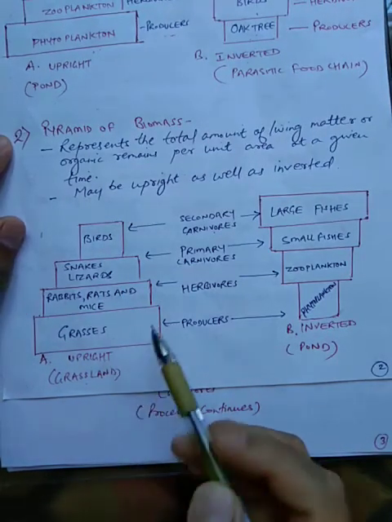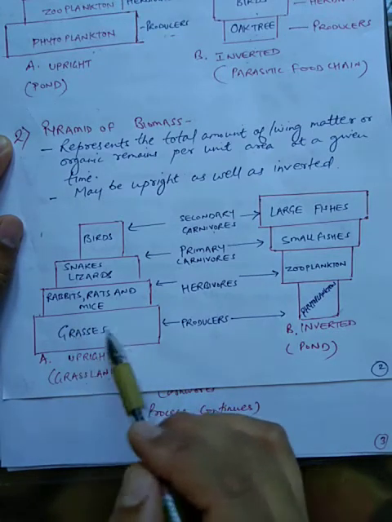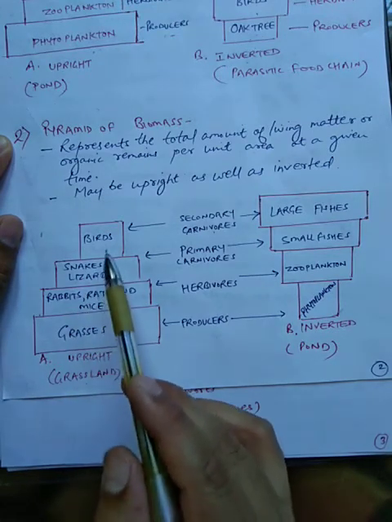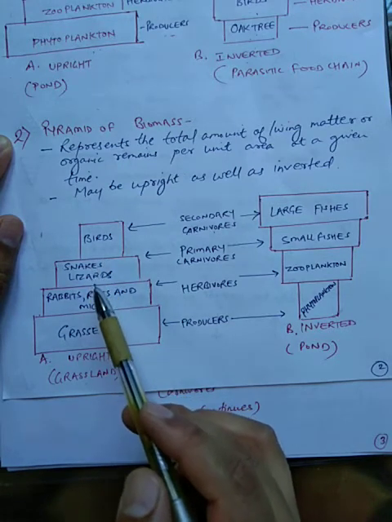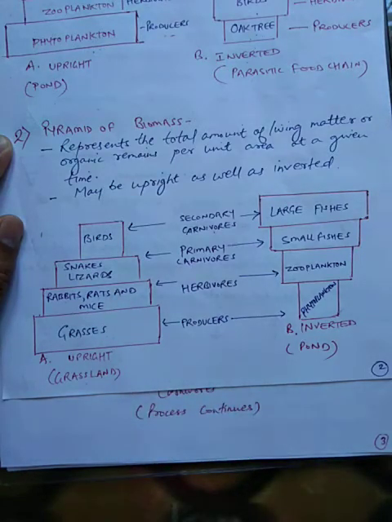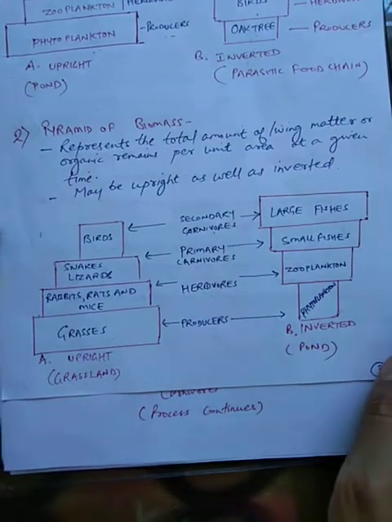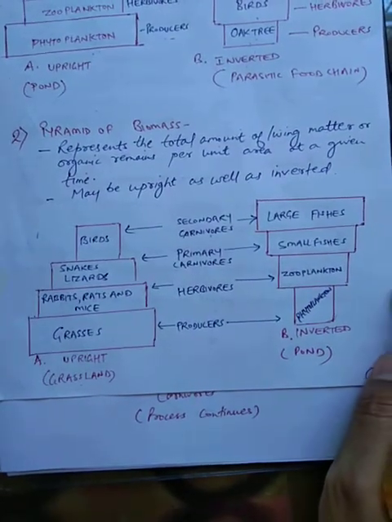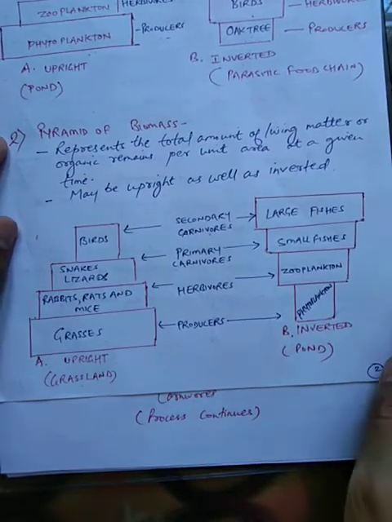So this is upright pyramid of biomass. It is based on the amount of living matter or organic remains per unit area at a given time. So how much organic matter is present? It indicates this pyramid of biomass. Inverted one you can see here.